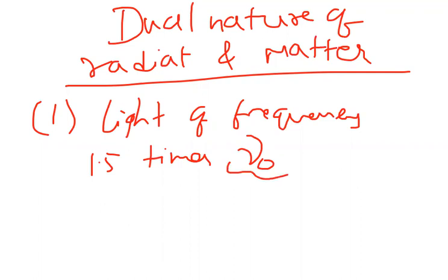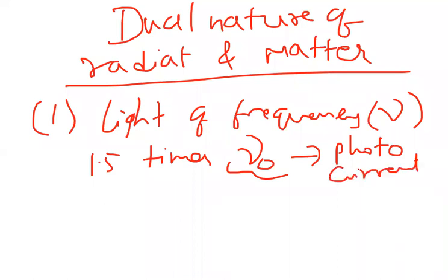Light of frequency we denote with mu. Mu is equal to 1.5 times the mu naught. Next, they are telling that photoelectric current is emitted when light of frequency mu, 1.5 times the mu naught, is incident.